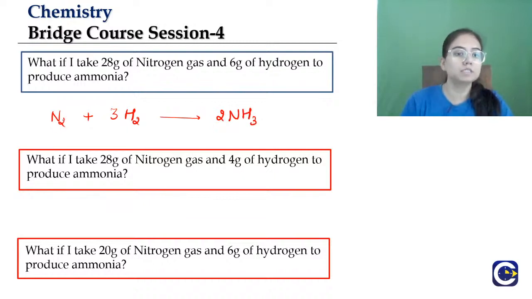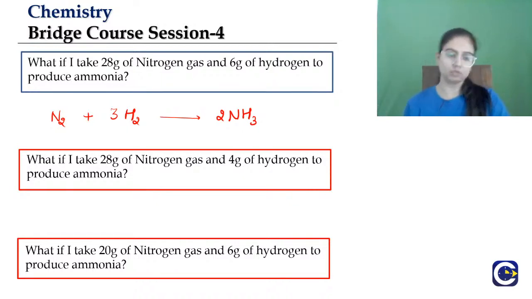So how many moles? We can see the reaction, and with the stoichiometry understanding, you can find out how many moles are participating in the reaction and how many moles are forming as a product.